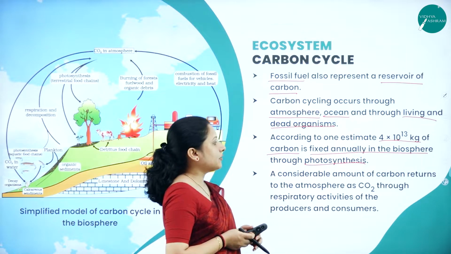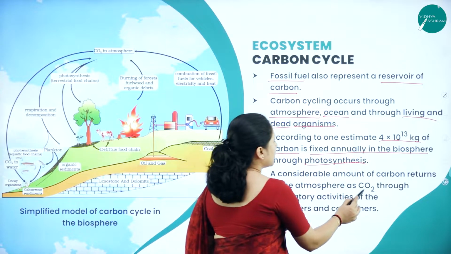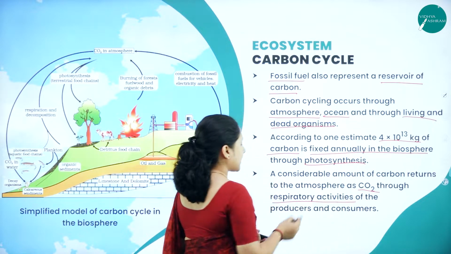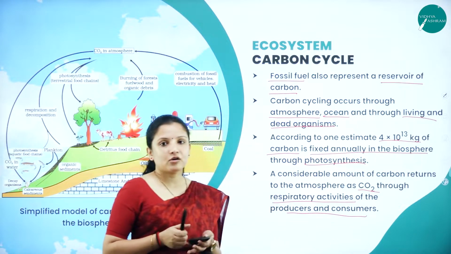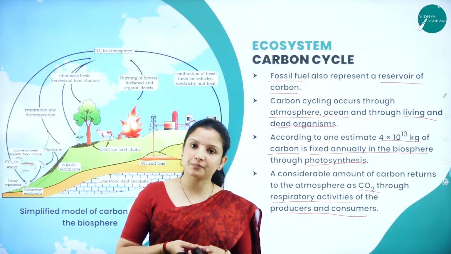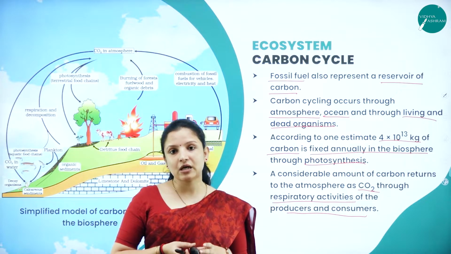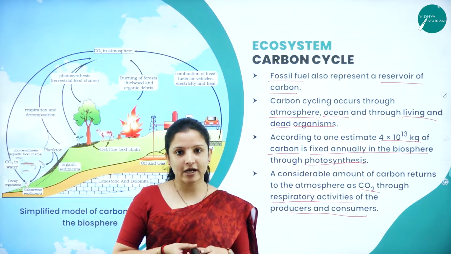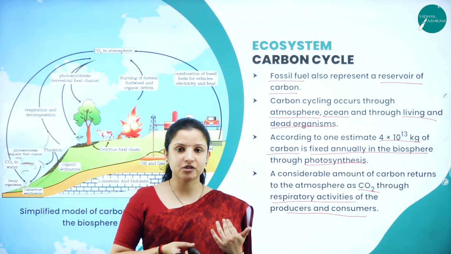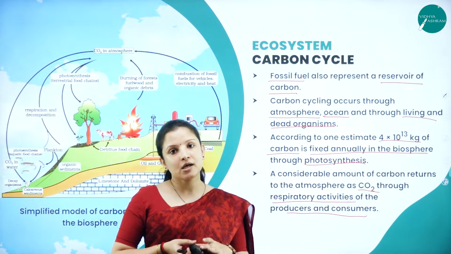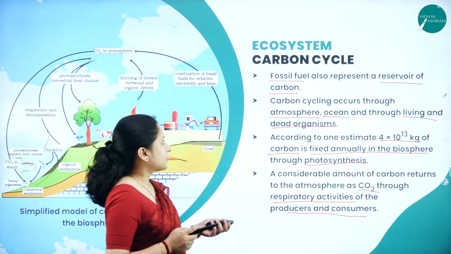And a considerable amount of carbon returns to the atmosphere as carbon dioxide during the respiratory activity of the producers and consumers. We all know that carbon dioxide is utilized by plants during photosynthesis, while during respiration the same carbon dioxide is given out to the atmosphere. And we animals also utilize oxygen and give out carbon dioxide to the atmosphere, and this is also how the carbon source accumulates in the atmosphere.